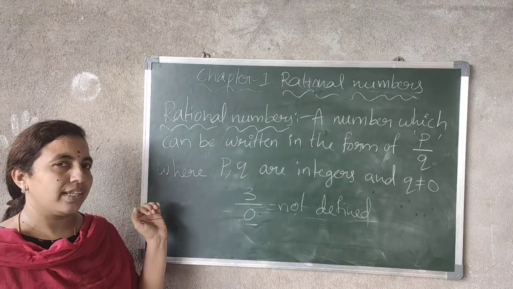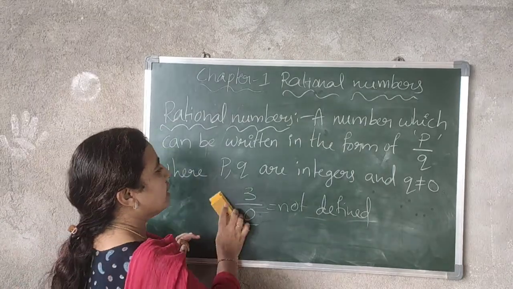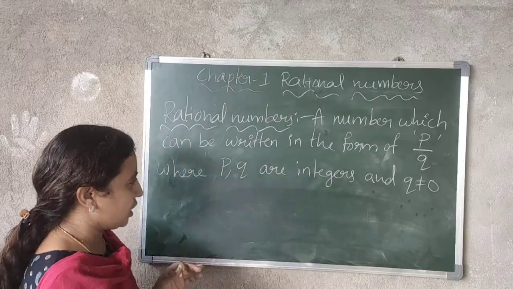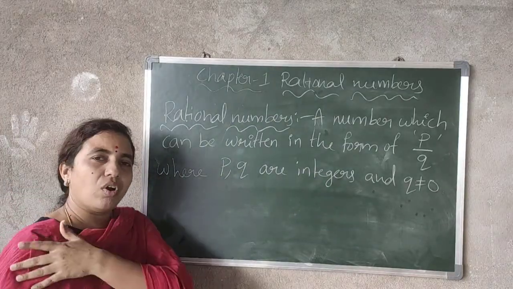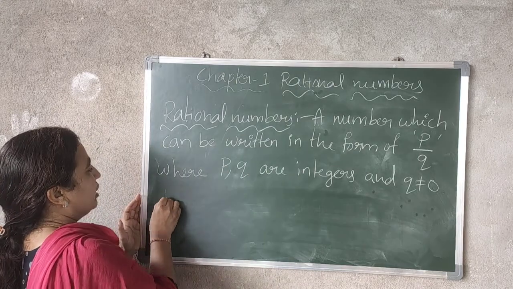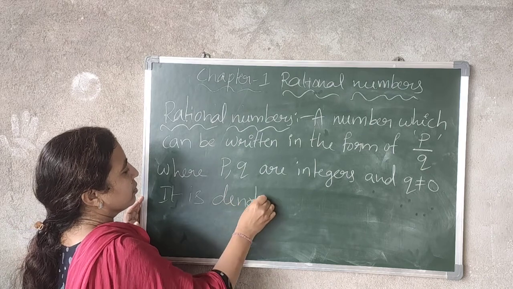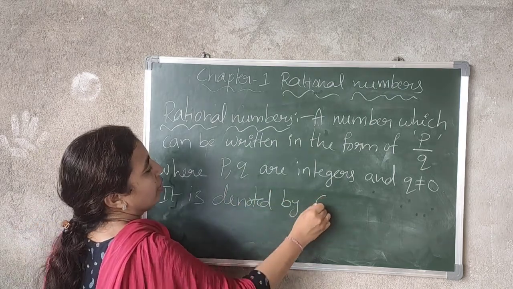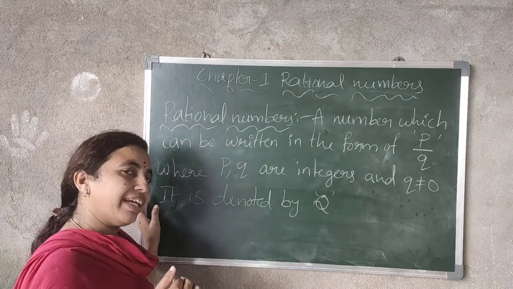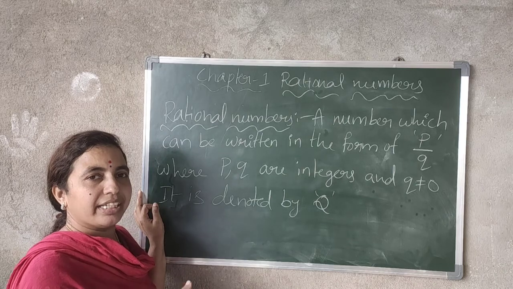So, the numbers which can be written in the form of p by q, where p and q are integers and q not equal to 0, are called rational numbers. Now, rational numbers are denoted by Q. See, for natural numbers we are taking N, for whole numbers we are taking W, and for integers we are taking I.